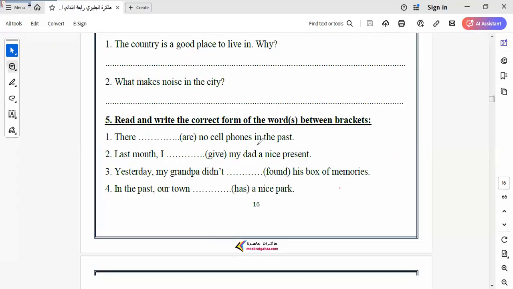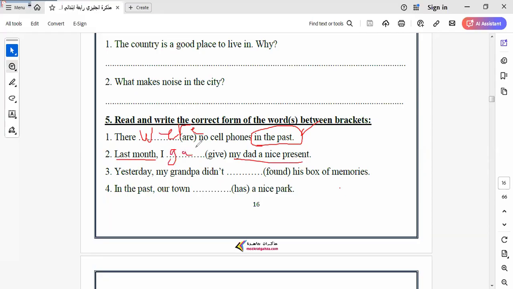Here we have in the past. So when we have in the past, we must know that the tense will be in the past. Let's read it together. There were no cell phones in the past. So it will be were here. Last month I would like to pay attention. My date and my present. So here it will be gave.